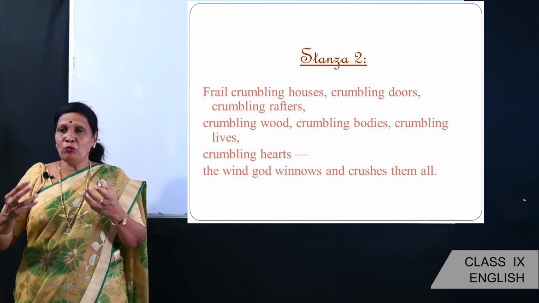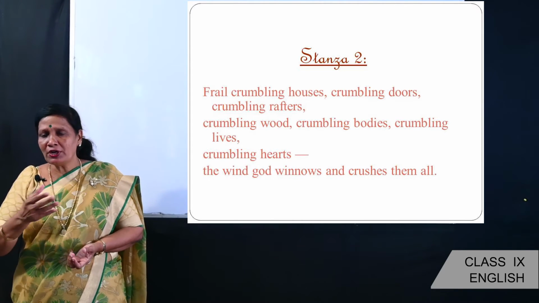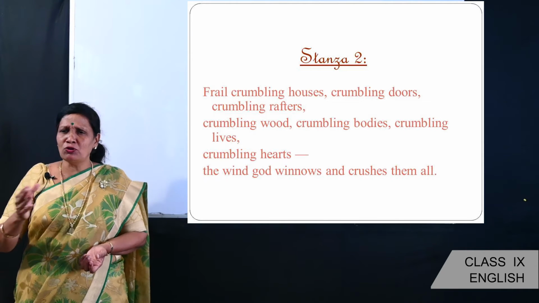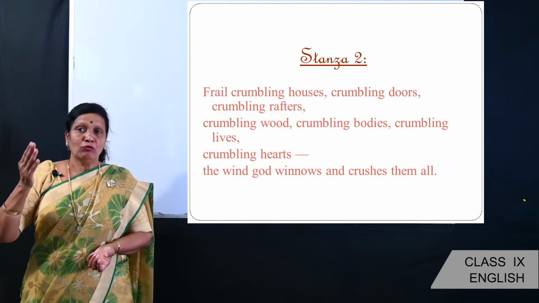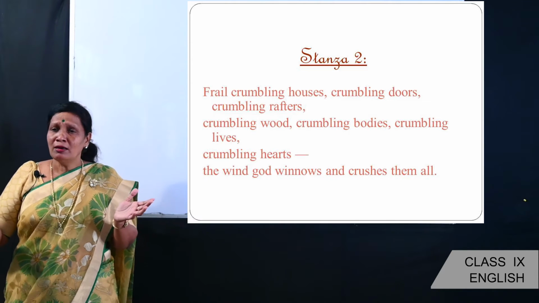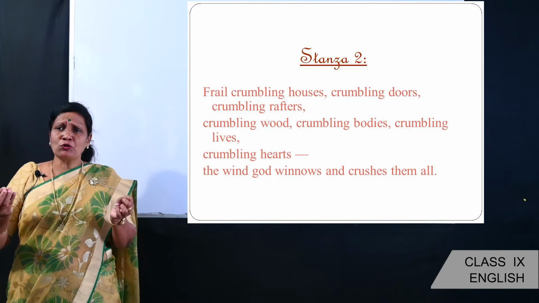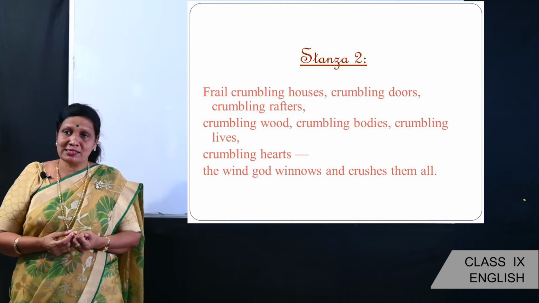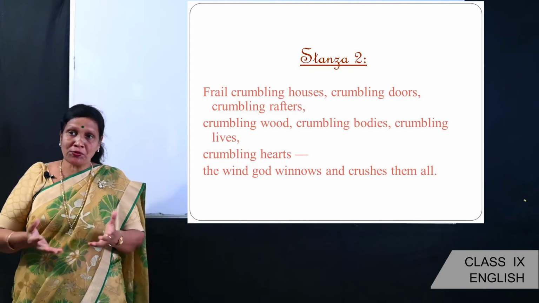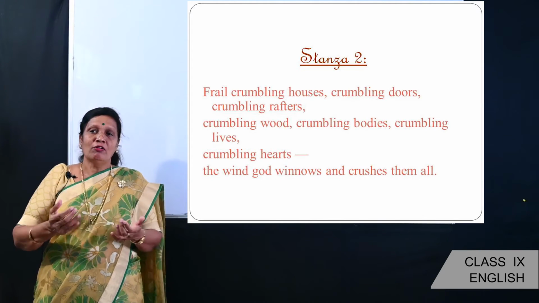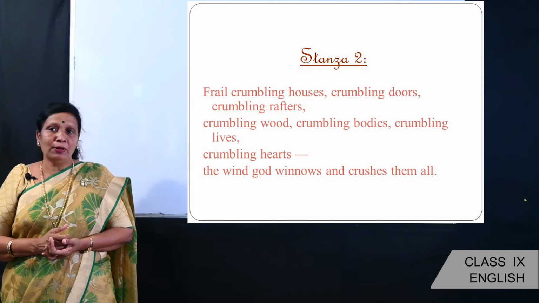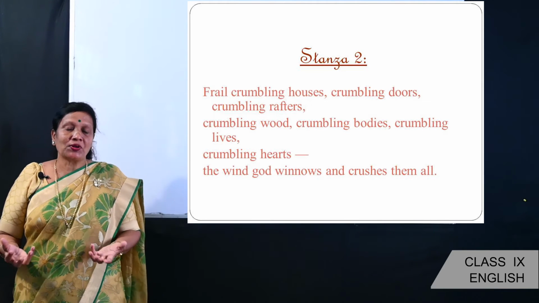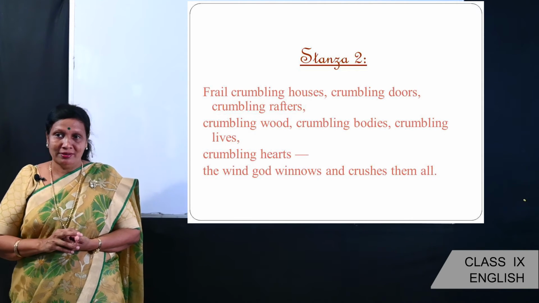When the wind blew very strongly, it broke down everything, the houses, doors, rafters, wooden houses, and even weak people. Even it could be small plants, or maybe sometimes large trees also fall down when strong winds blow. We have seen many a times during cyclone, isn't it?